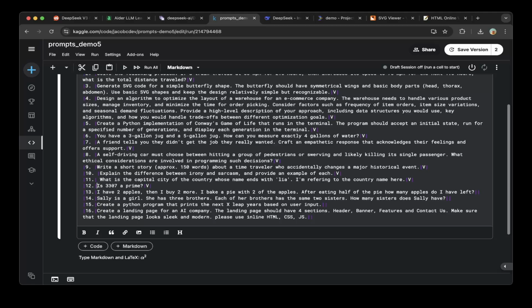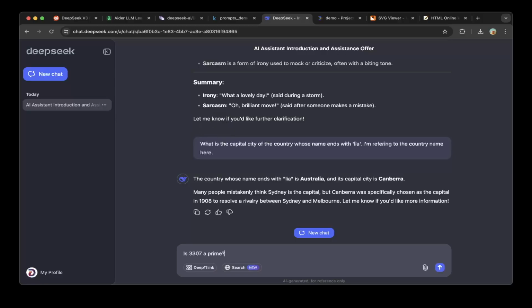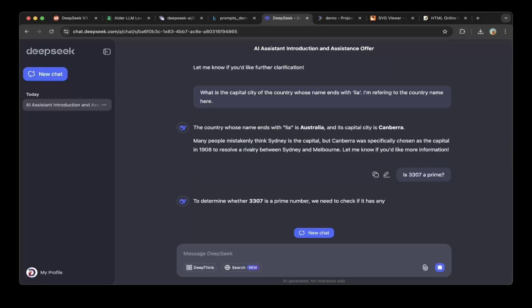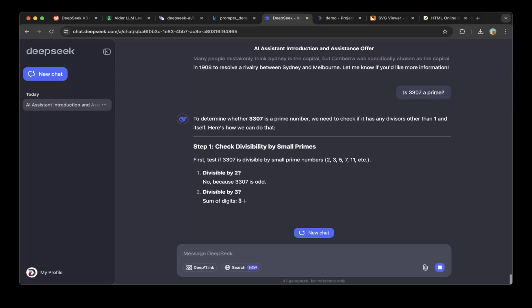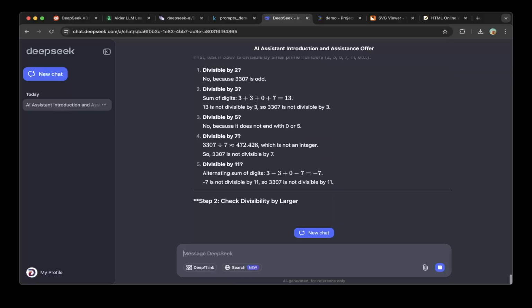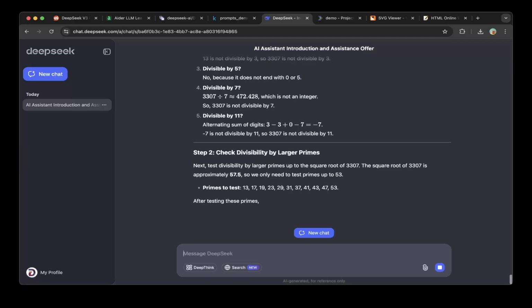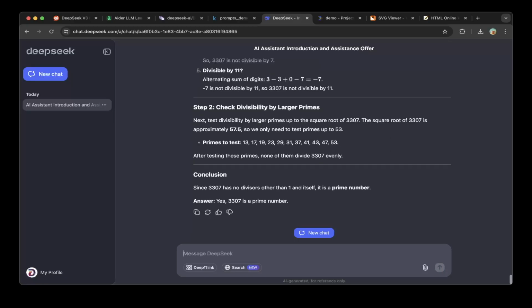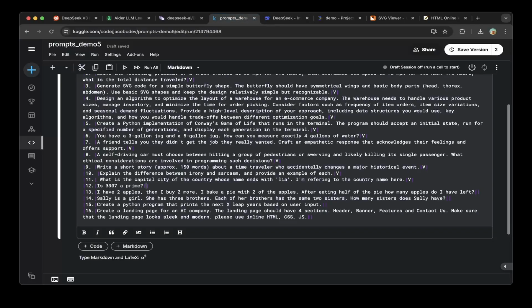So is 3307 a prime? The 13th question. It is a prime number. This is correct. Okay, so the previous was the 12th question. So this is the 13th question.